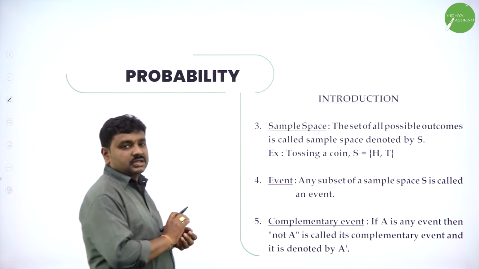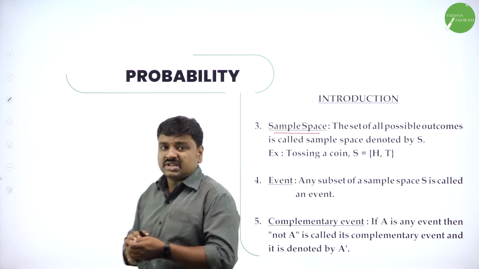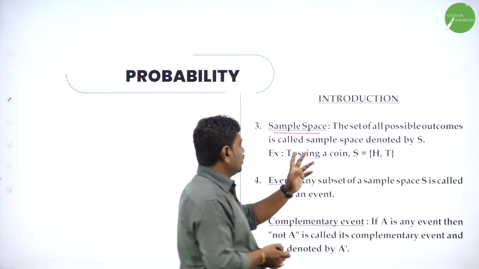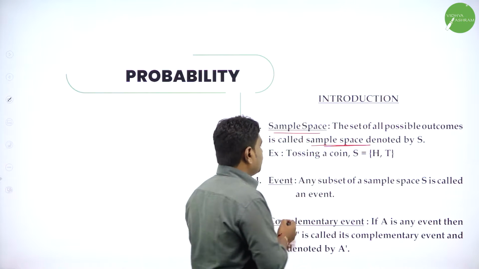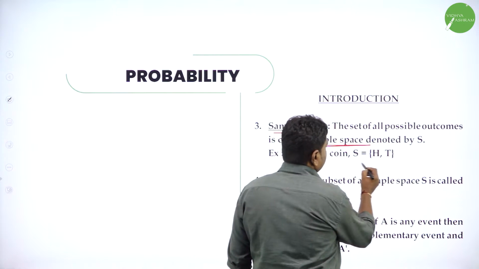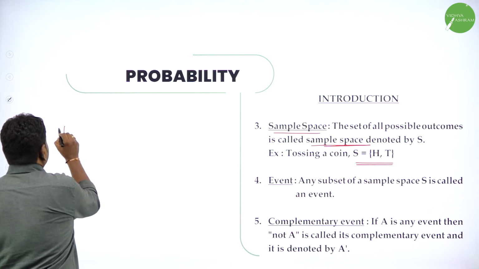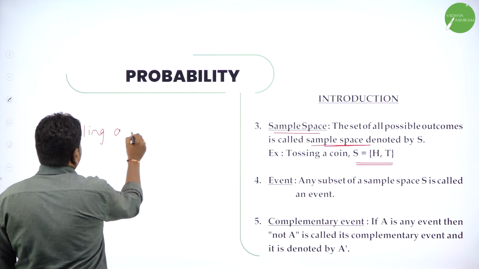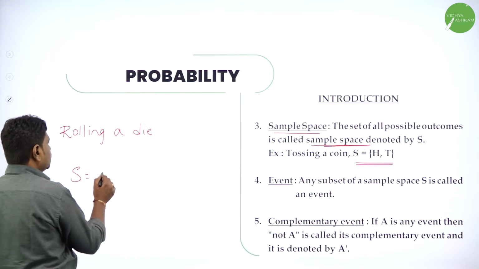Then sample space. What is sample space? Very important and interesting. The set of all possible outcomes of a random experiment is the sample space. So for example, when you toss a coin, we may get head or tail. Or rolling a die. When I roll one die, what is the possible outcome?